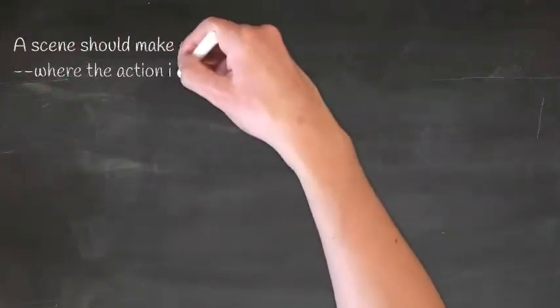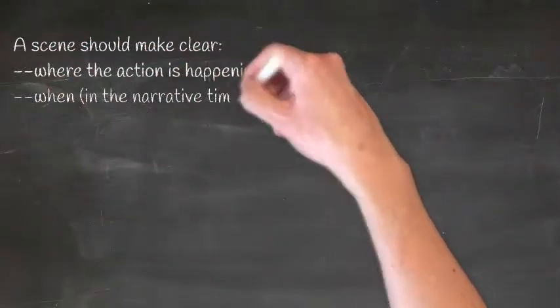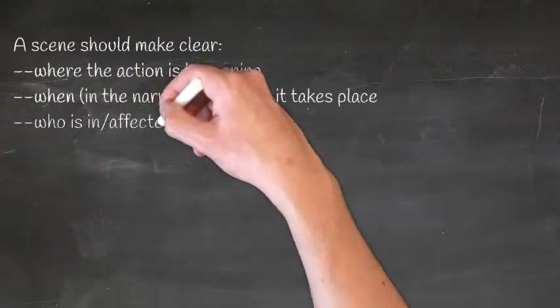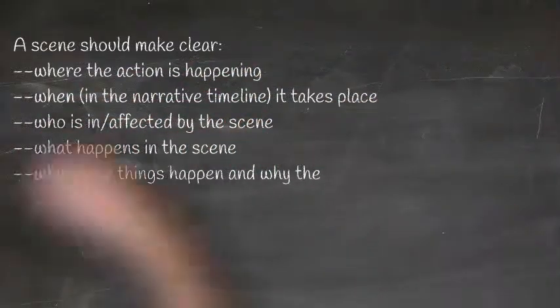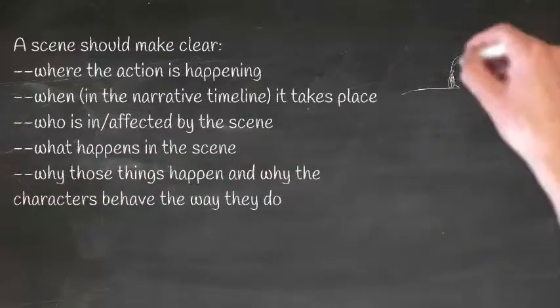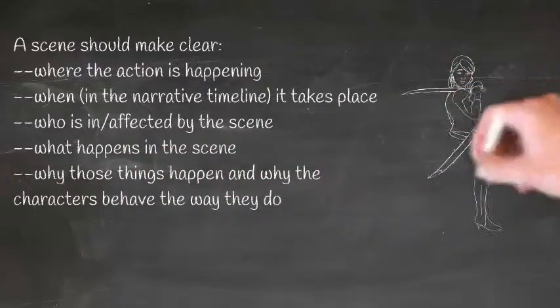A scene should make clear where the action is happening, when in the narrative timeline it takes place, who is in or affected by the scene, what happens in the scene, why those things happen, and why the characters behave the way that they do.